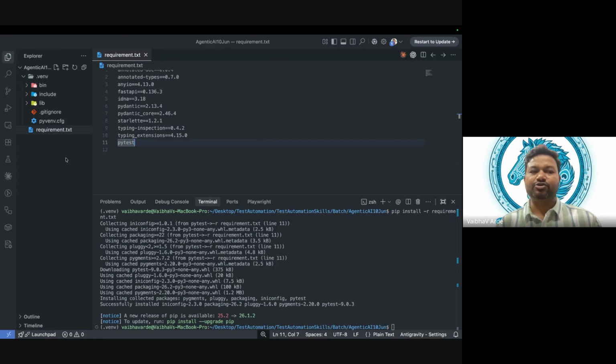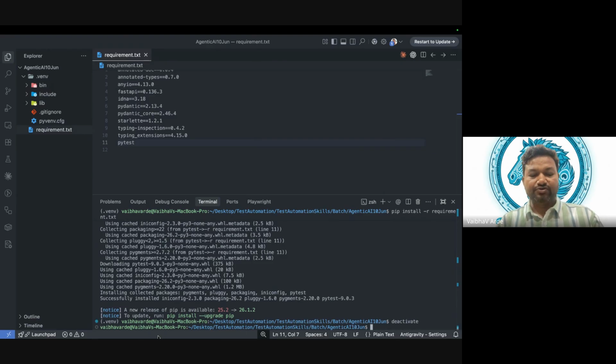Now I am again in this .env environment, and I want to deactivate it. So I will simply say deactivate and run, and now you can see I am out of this environment. So as of now, what we learned is how to create a virtual environment, how to activate it, how to install packages using requirement.txt, and how to deactivate it.